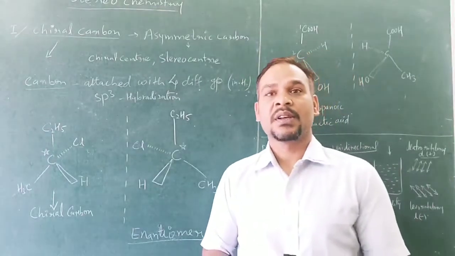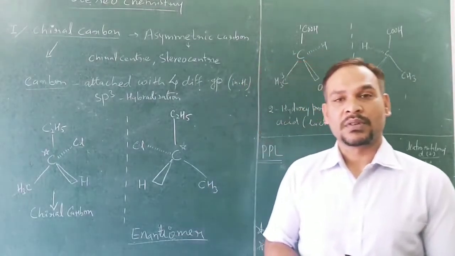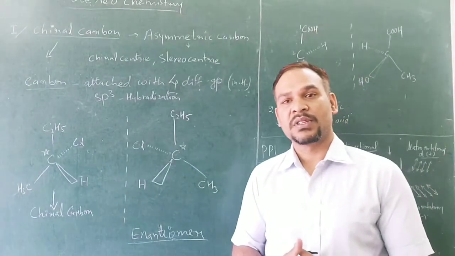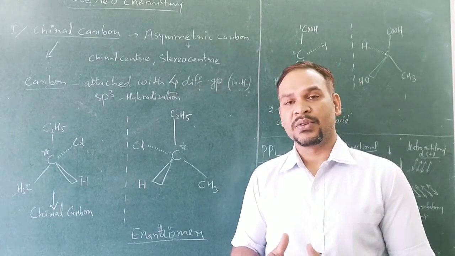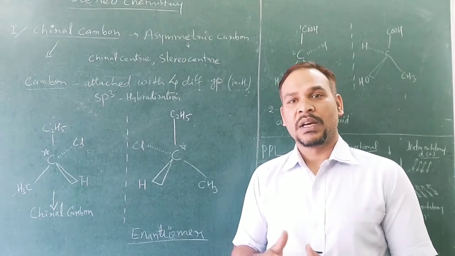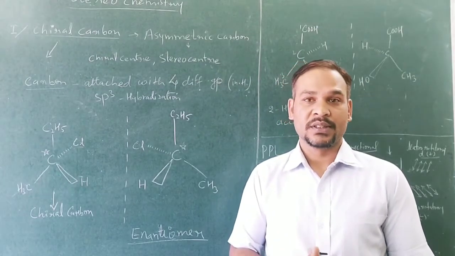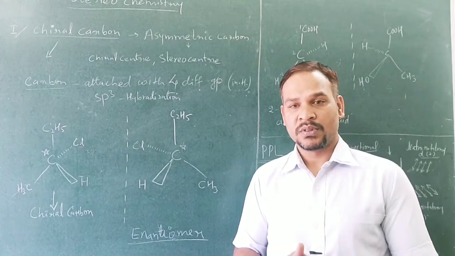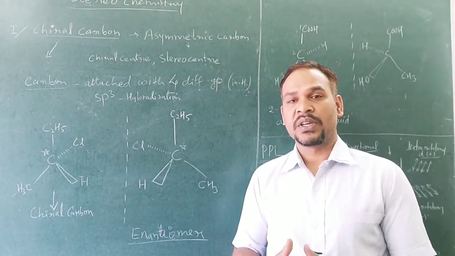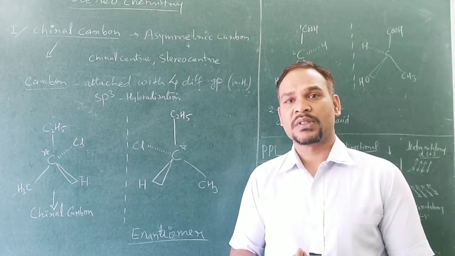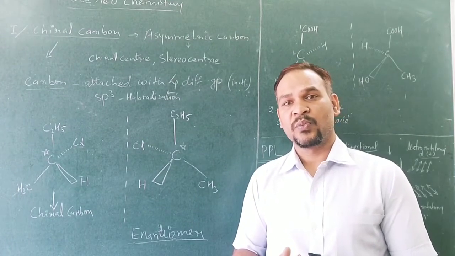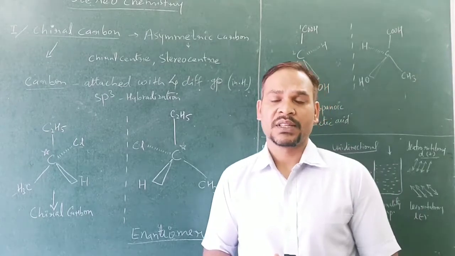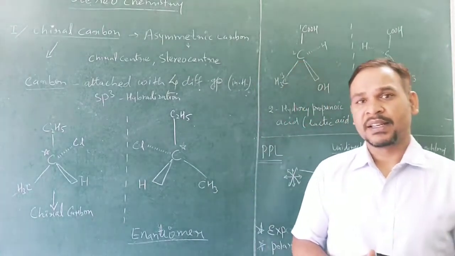Hello students. Today we are going to talk about stereochemistry, the topic in your chapter number 10, haloalkanes and haloarenes. Today we will talk about retention, racemization, enantiomers, optical activity, chiral carbon and plane polarized light. So let's start with plane polarized light.